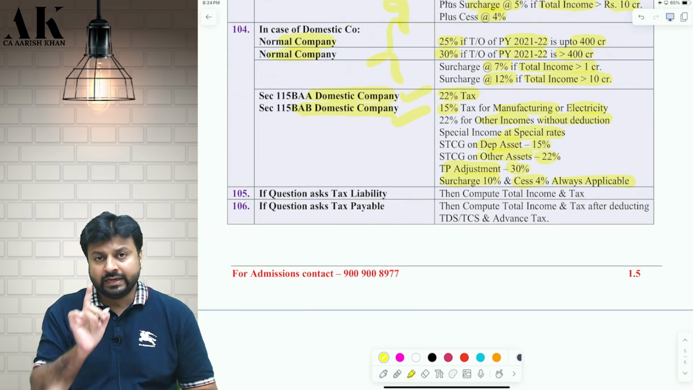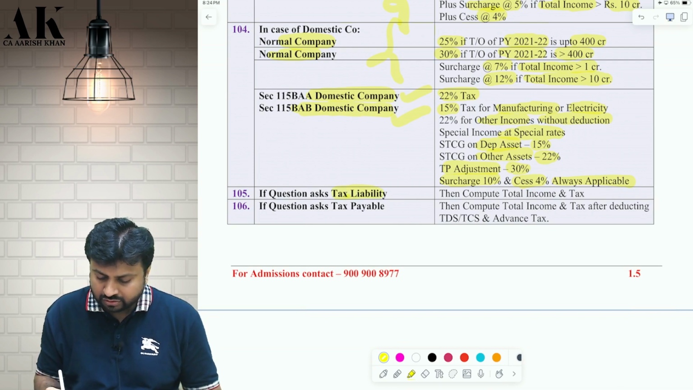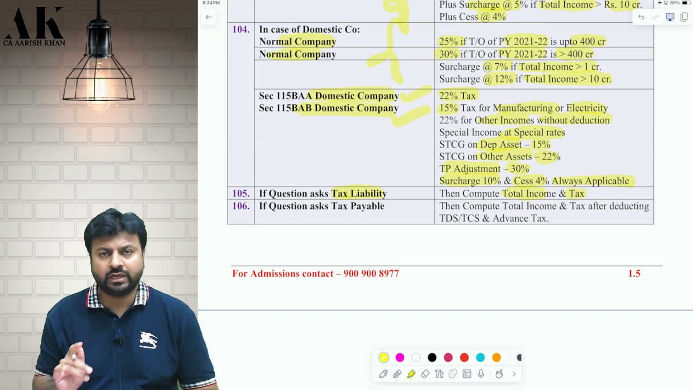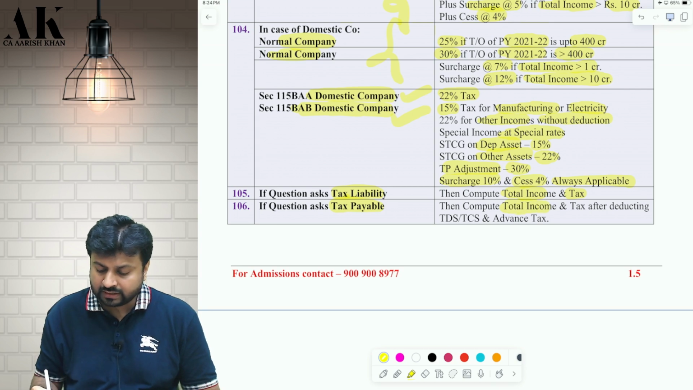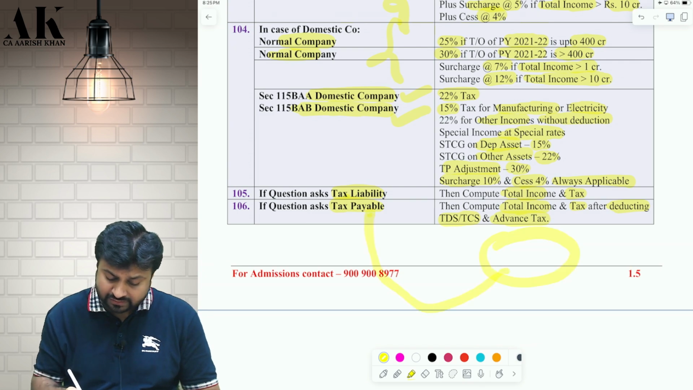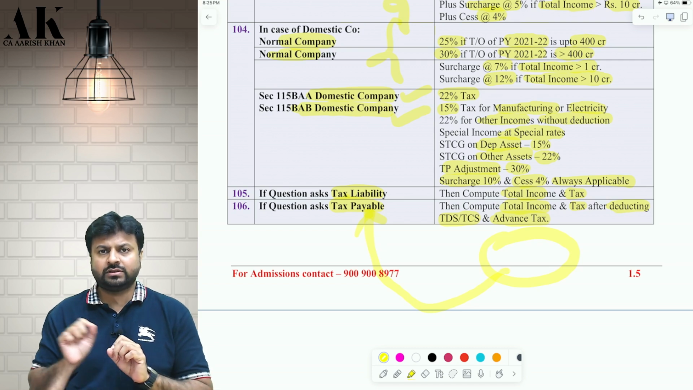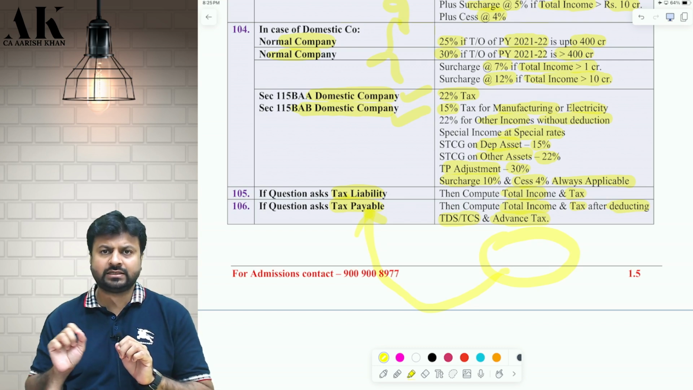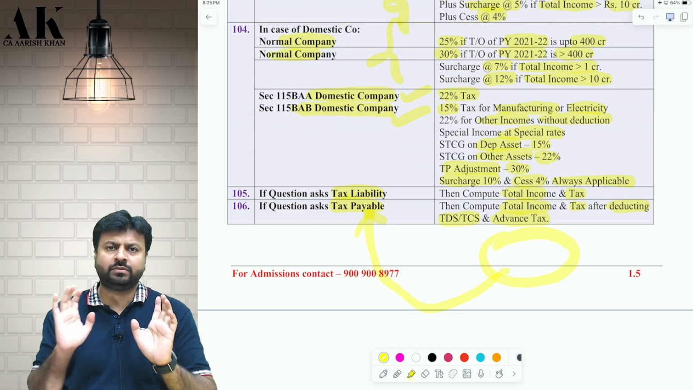Last but not least, if the question asks in the examination to compute tax liability, then you should compute total income and the tax. Okay. But if the question asks to compute tax payable, then you should compute total income, tax, and after that you should deduct the TDS and TCS credit, and you should deduct the advance tax credit. Then you will get the tax which is payable by the assessee. So if they ask payable, then reduce the TDS, advance tax, TCS, etc. And if they ask only tax liability, then don't reduce all those things, just compute the tax and leave it.